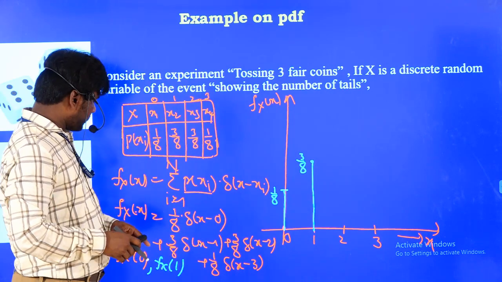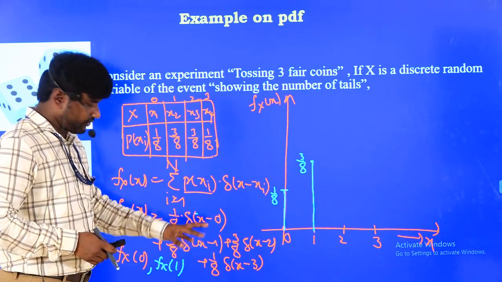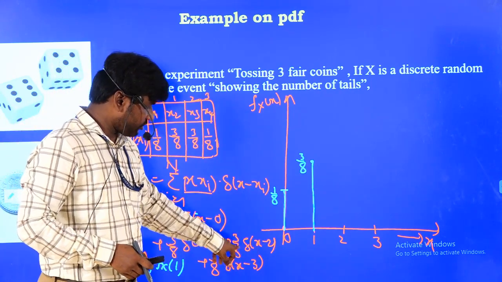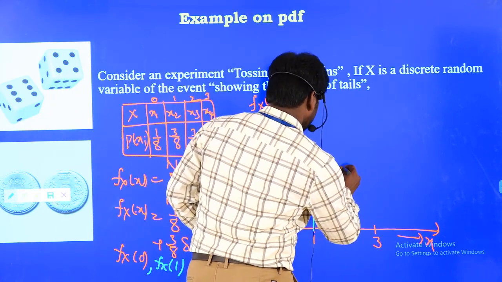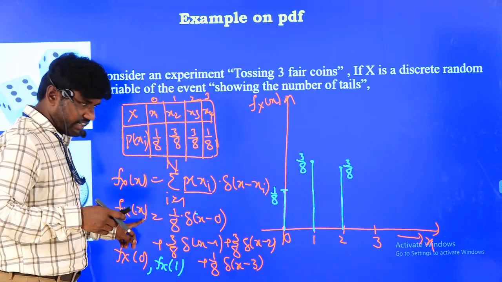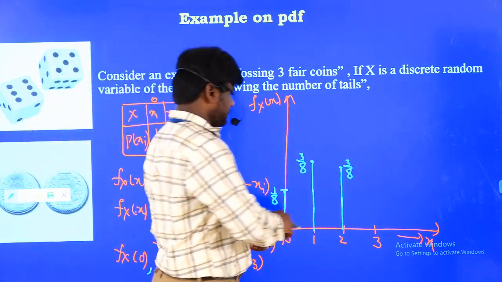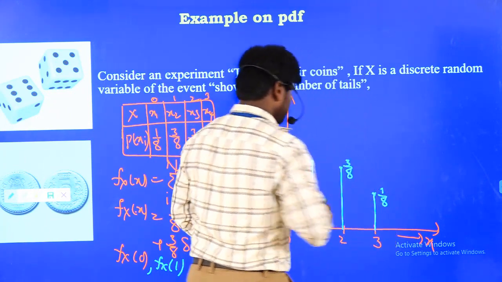So now if you go for 2, that means again 2 minus 0, del of 2 minus 0, 2 minus 1, del of 2 minus 1, 2 minus 2, del of 2 minus 2. So now the third value is adjusting, and that value is also exactly equal to 3 by 8. So now if I go for Fx of 3, 3 means 3 minus 3, this one only will adjust. So this is again exactly equal to 1 by 8.